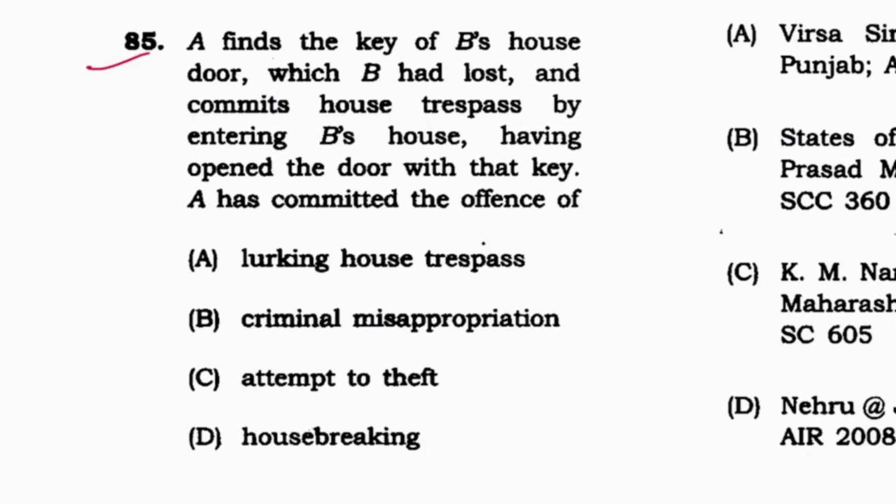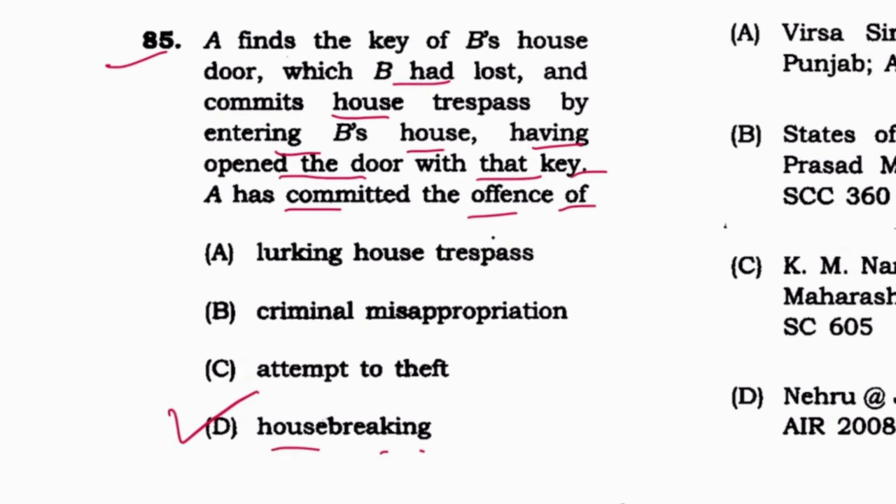Next 85. A finds the key of B's house door which B had lost and commits a house trespass by entering B's house. Having opened the door with that key, A has committed the offense of housebreaking. D is the answer. See, I have also made the formula for this. CT, ST, LHT, LHT, BN, HB, HBN.